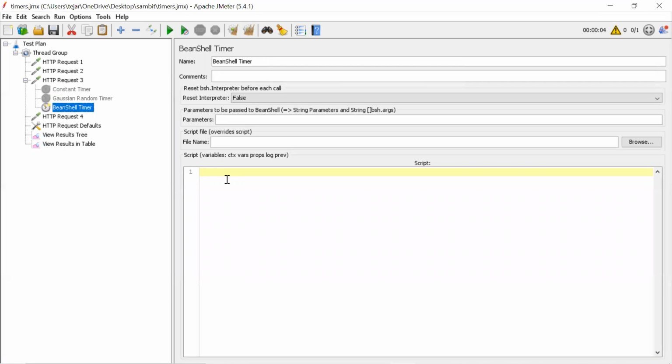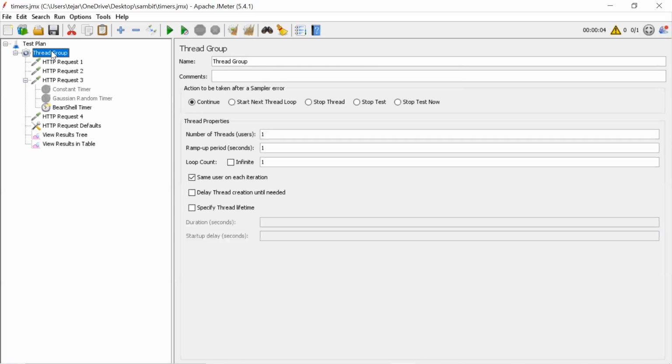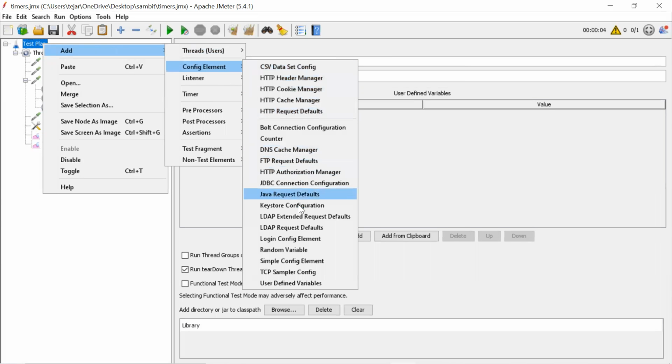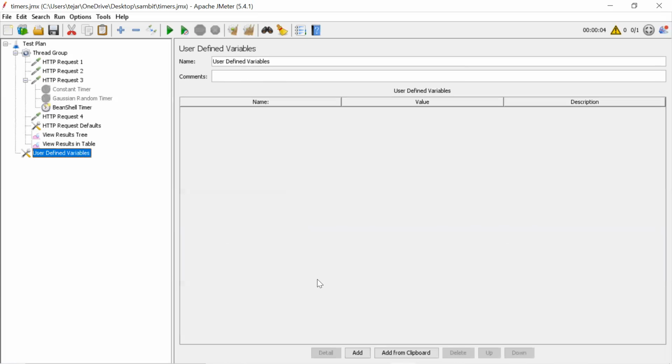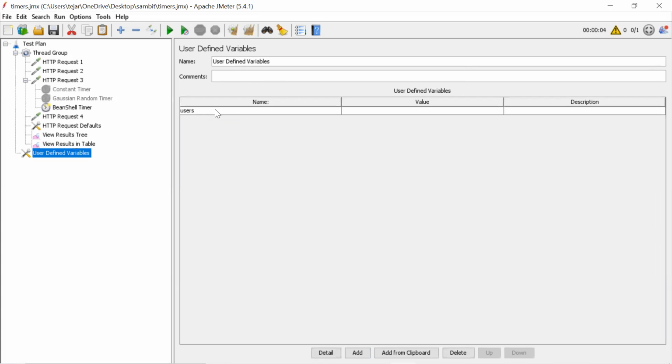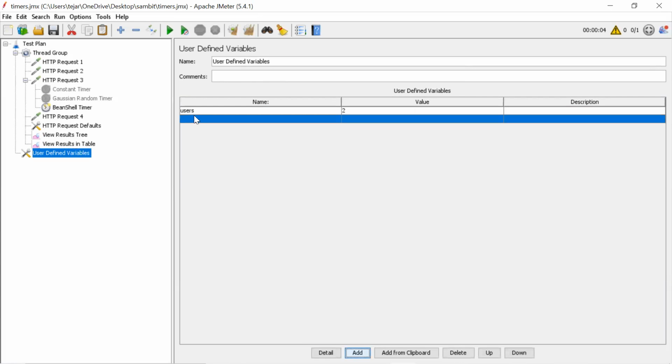Let me assume an example: add a Config Element, User Defined Variables. I'll write here users is 2, ramp-up is 1.